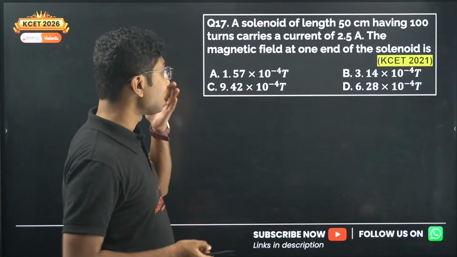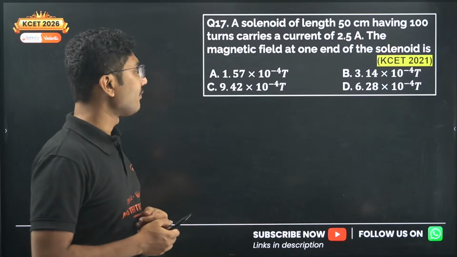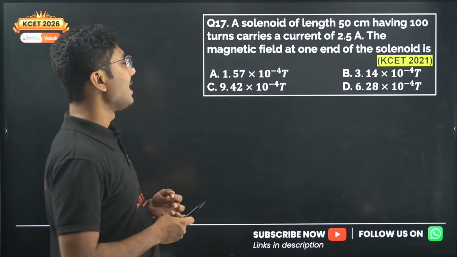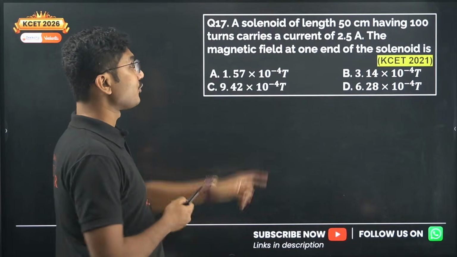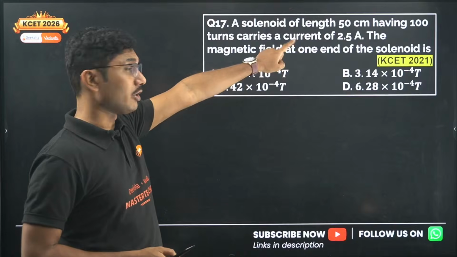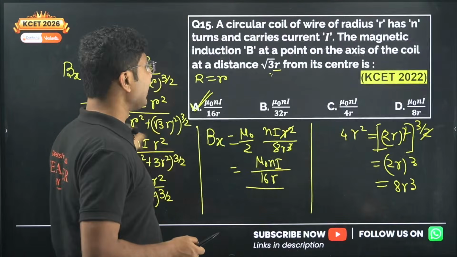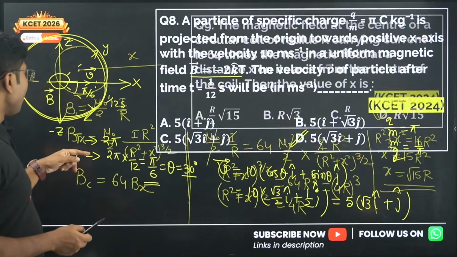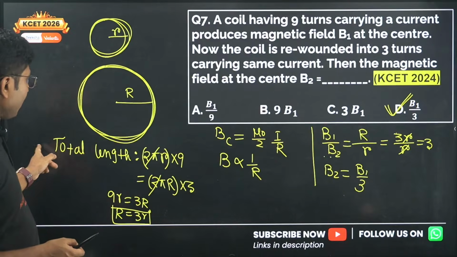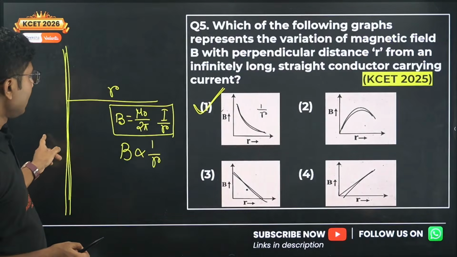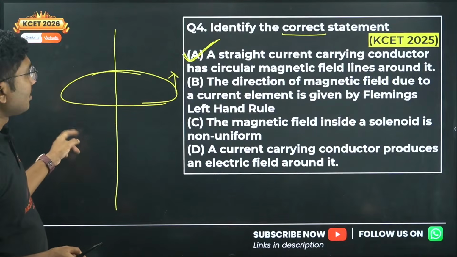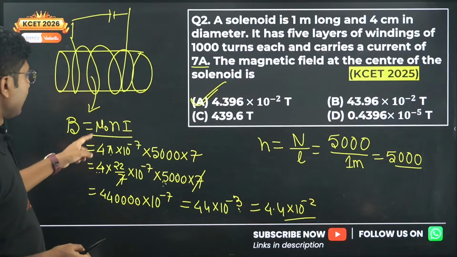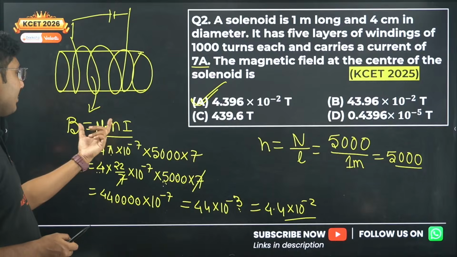Now question number 17. A solenoid of length 50 centimeter having 100 turns carries a current of 2.5. If you see this solenoid based question, it came in the past in 2025 as well. Same formula we used for solenoid, mu naught Ni.